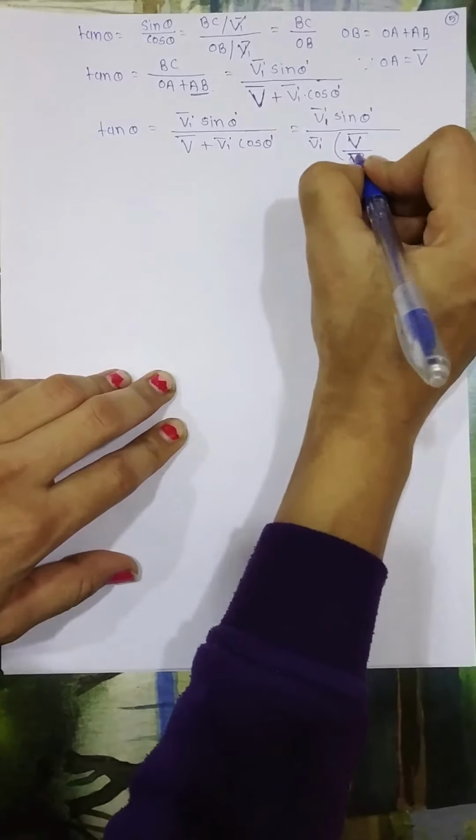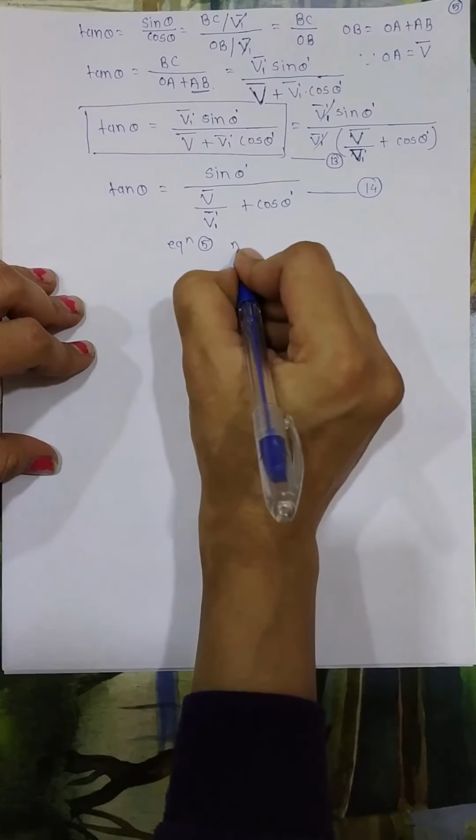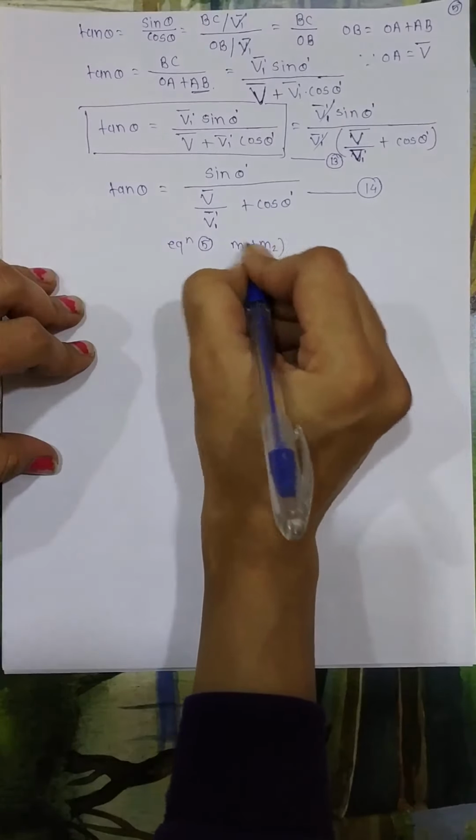Now we will give some equation numbers to our equations. I will call this equation number 13 and this equation number 14. Now in the previous lecture we derived equation 5, which was m1 plus m2 into capital V bar equals m1 v bar.